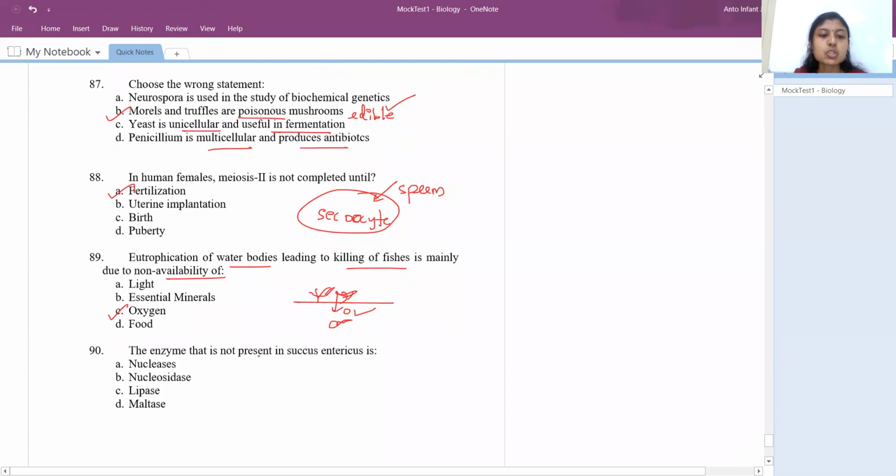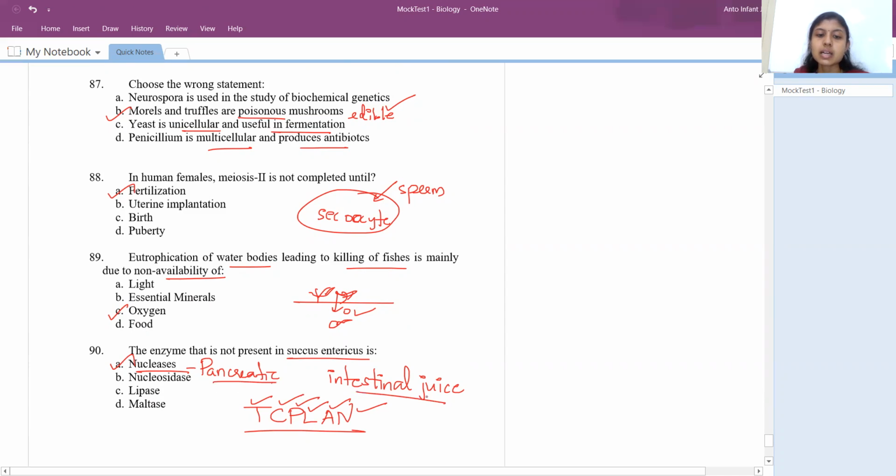The last question: the enzyme that is not present in succus entericus. Succus entericus is the other name for the intestinal secretions or intestinal juice. We have nuclease, nucleosidase, lipase, and maltase. The answer is nuclease. Nuclease is a secretion of the pancreas, pancreatic juice. So keep the trypsinogen, chymotrypsinogen, procarboxypeptidase, lipase, amylase, nuclease list for the pancreas. All these come under pancreatic secretion. Under intestinal juice, all the others come. You have intestinal lipase also and pancreatic lipase also, so don't tell me that lipase could be the answer. So the answer is nuclease.